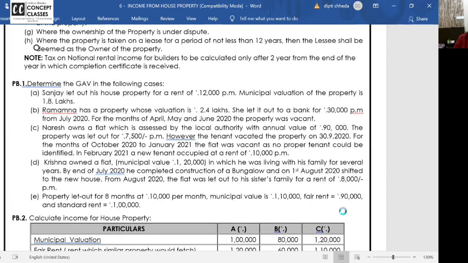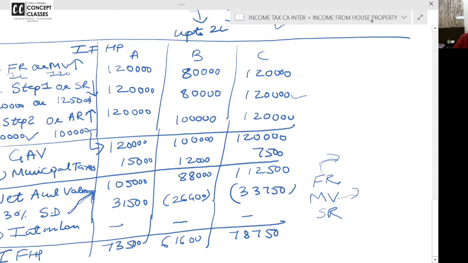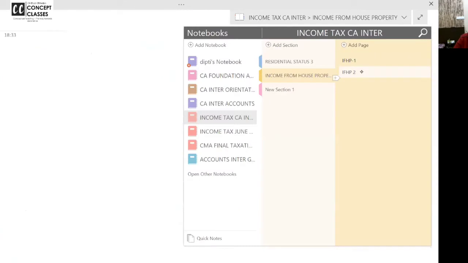Question number 1, A bit, we are doing right now. Sanjay has let out his house for 12,000. Municipal value of the whole property is given as 1,80,000. Is the case clear to you? Now I am going to the notebook and I am solving with you all. So you all also please solve it there. 1 second. We will pick up a fresh page and do it.